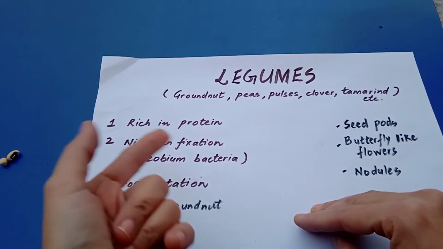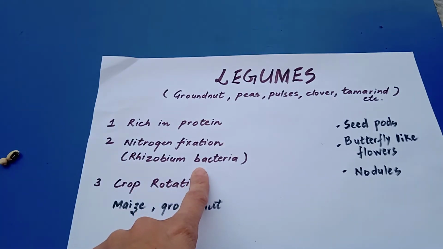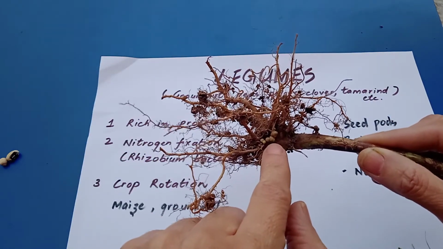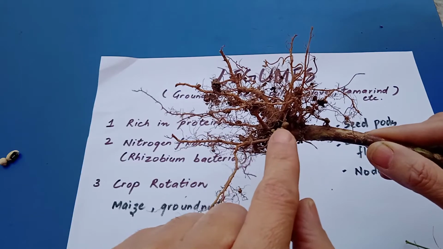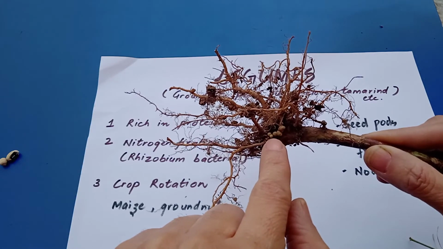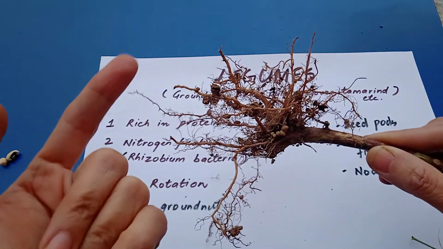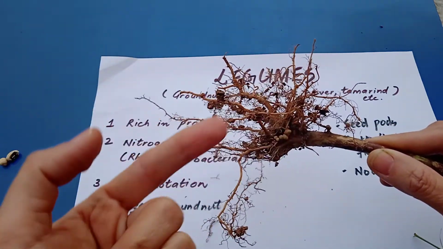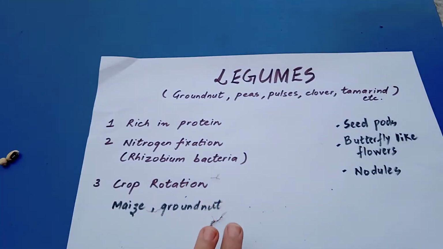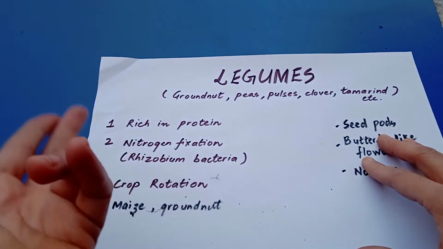And who plays this role for us? That is the rhizobium bacteria that lives where? It lives in the nodules of the roots of the leguminous plants. So here the rhizobium bacteria lives and it takes the atmospheric nitrogen, converts it into ammonia, and then we have some other bacteria in the soil that converts that ammonia into nitrates and nitrites, and then this gets absorbed by the plant for its growth, and then we eat that plant and we get the protein.